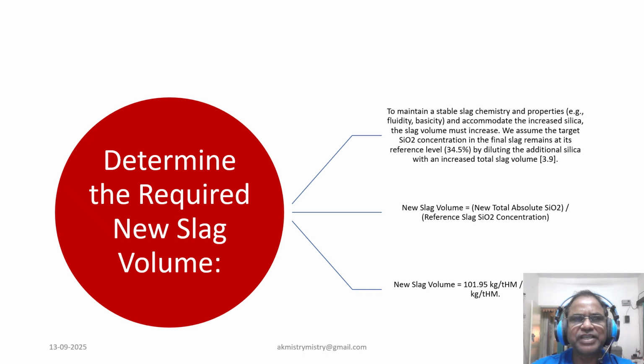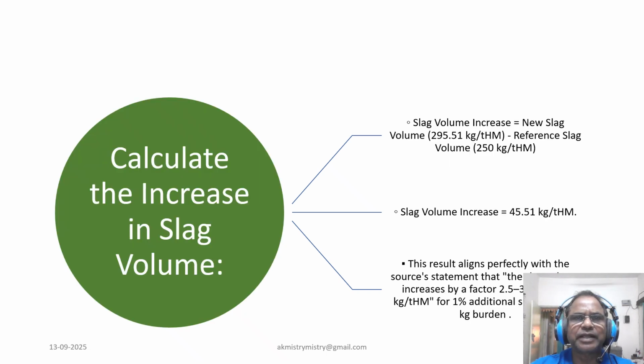So this we have to remember while calculating the impact of incremental value in silica or alumina in the ferrous burden, or in the coke ash. So volume increased by 40 to 50 kg for 1% additional silica. This is the final bullet point that emerged from the calculation.